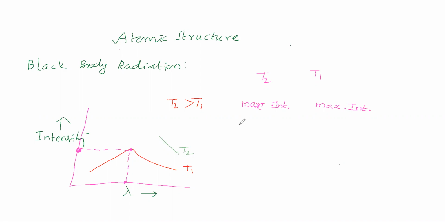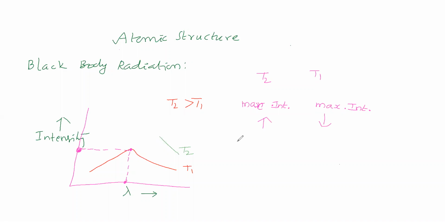Now we will consider temperature T2 and T1. At both, maximum intensity will be there. Maximum intensity of radiation will be high for which one? You are saying high for T2 and low for T1.